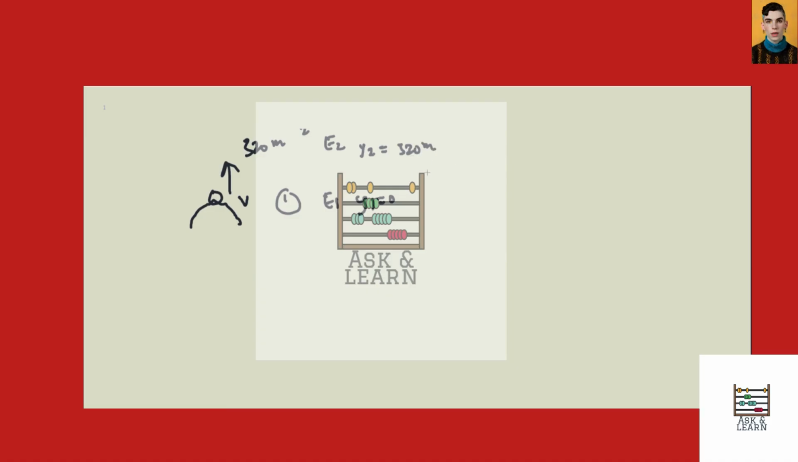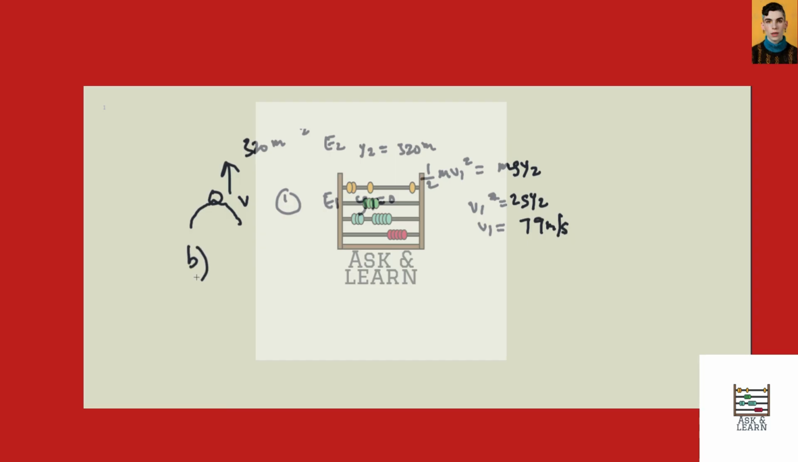If we equate the energies at these two locations, you will get half m v1 squared is equal to m g y2, because at this location there is no GPE and at this location there is no kinetic energy. If you solve that, you will get v1 squared is equal to 2 g y2. v1 is approximately 79 meters per second. The volcano spews out the rock so that it achieves a height of 320 meters.